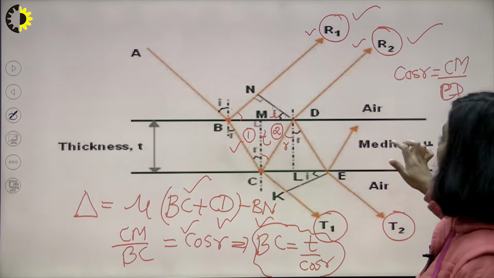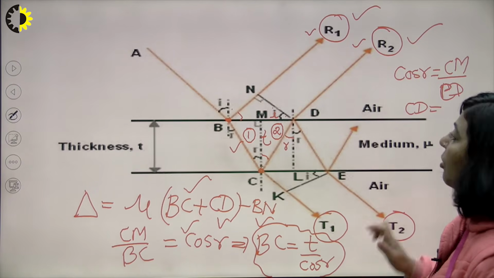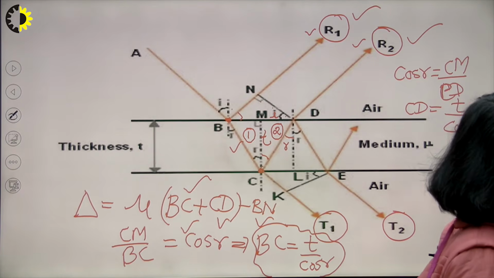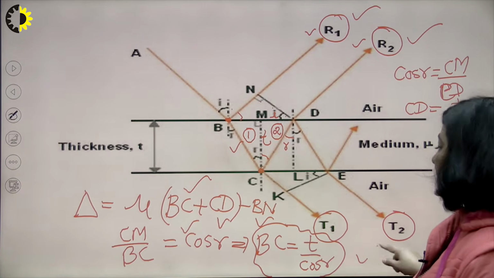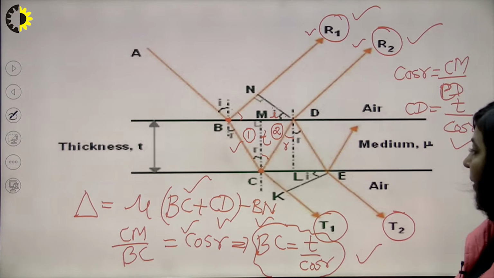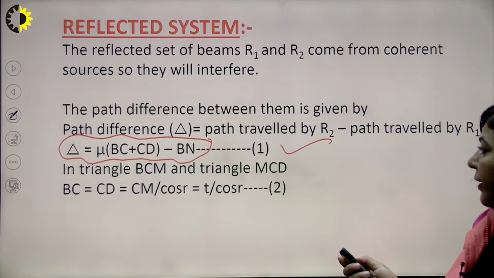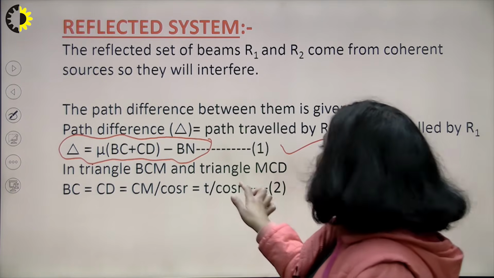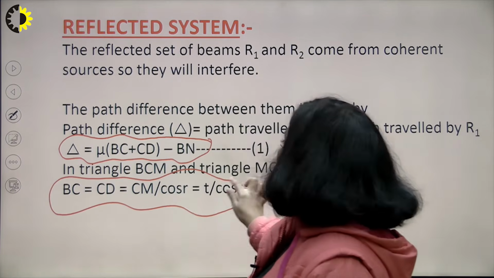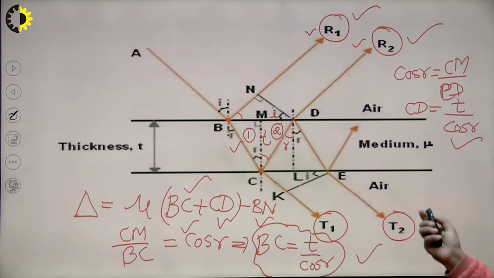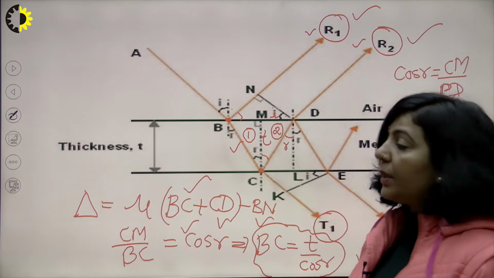So CD is equal to CM upon cos R, and CM is T, so this is T upon cos R. So now you have BC as T upon cos R and CD as T upon cos R. This is equation number 2: as I have discussed with the help of this diagram, BC and CD both are equal to T upon cos R.